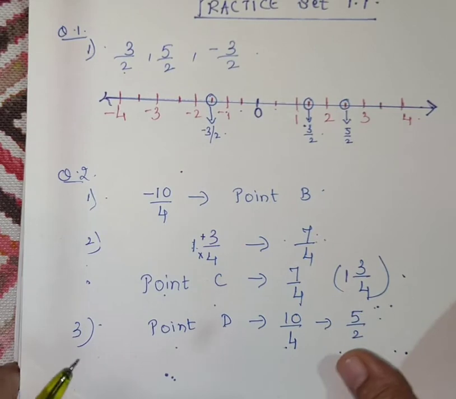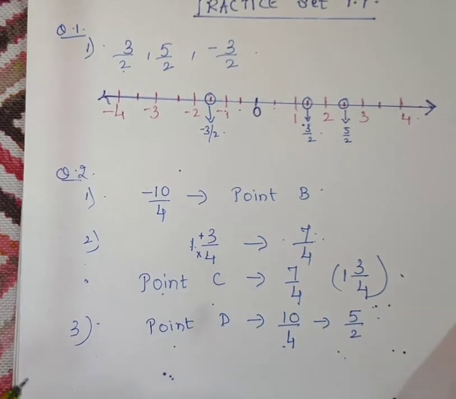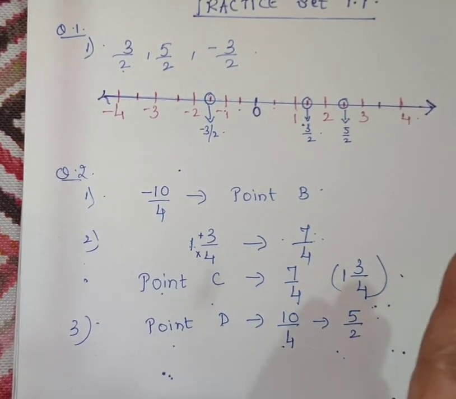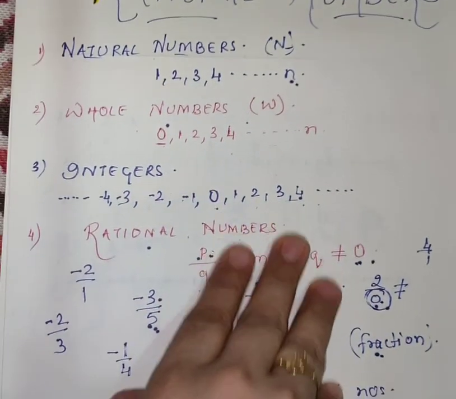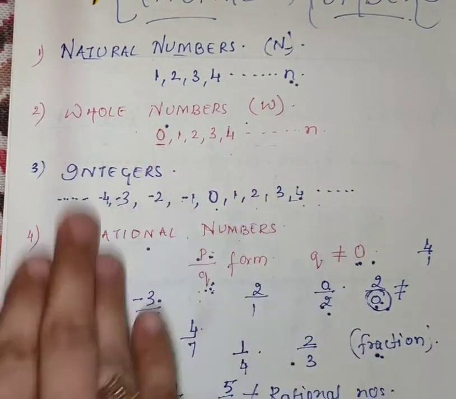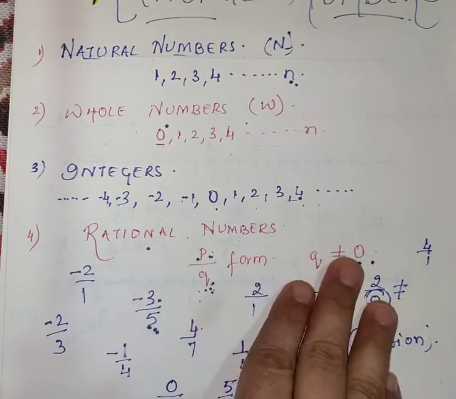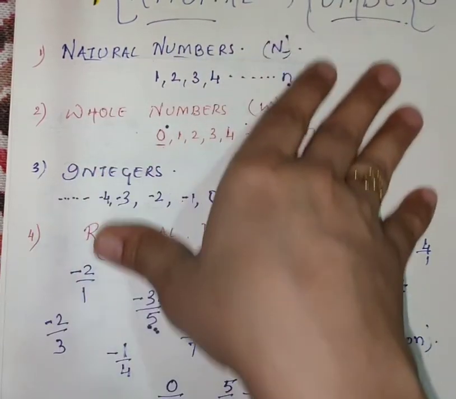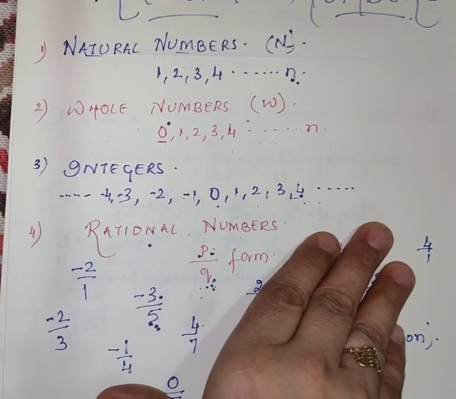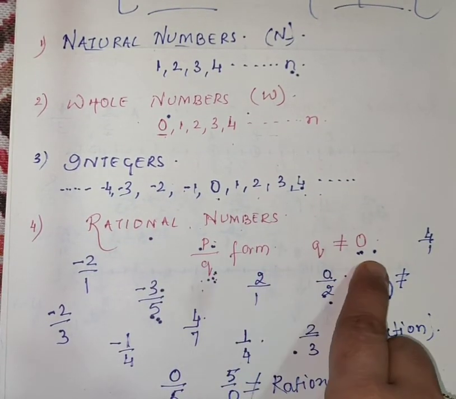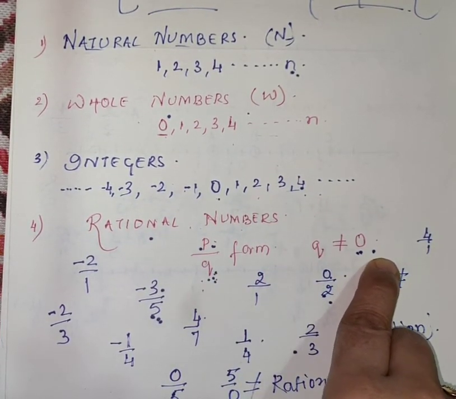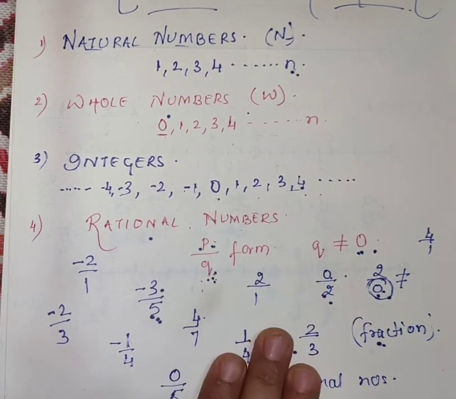in your notebook. What are natural numbers? What are whole numbers? Don't write the definition, only the numbers. First you will copy this in your notebook, and then you will start directly with practice set 1.1. First you will complete this. Only the thing is, rational numbers you will write in P upon Q form. Q should not be equal to 0, and write 2-3 examples of rational numbers.